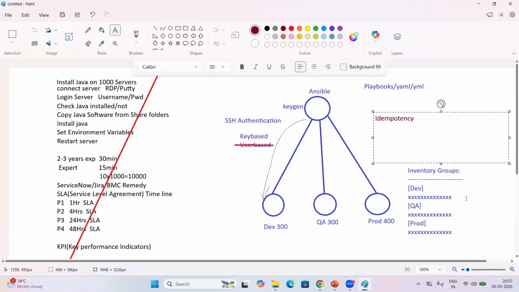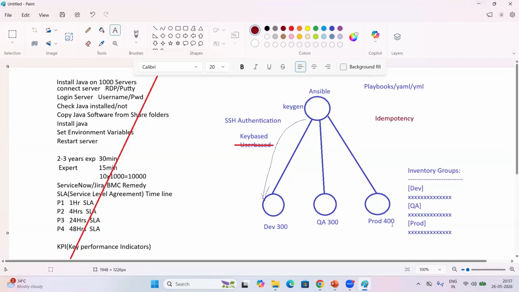You understand, right, everyone? So idempotency is nothing but this: once Ansible has deployed something, it will not remove it and it will not redeploy it. It will tell you clearly that it is already there.